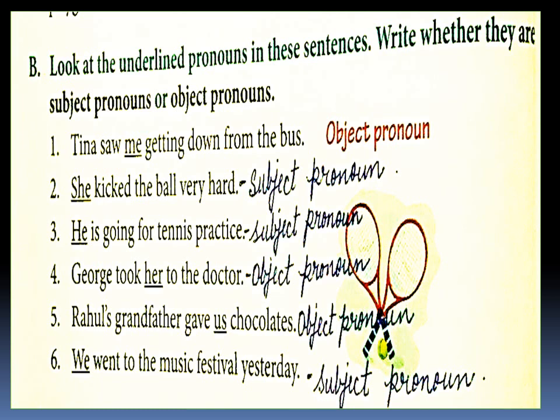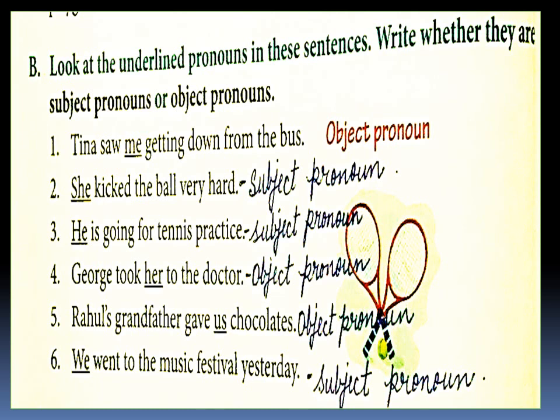She kicked the ball very hard. Who kicked it? She. So what is she? Doing the action. Doer of the action. That's the subject. And it's a pronoun. So it's a subject pronoun. He is going for tennis practice. Who is doing it? Who is going? He. It's the subject. And it's a pronoun. So it's a subject pronoun.